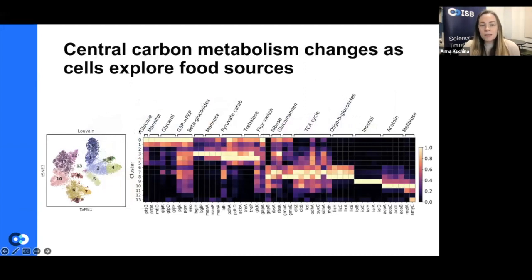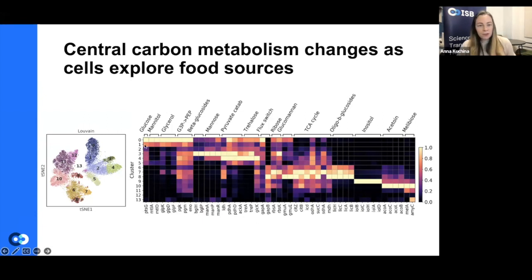So we see a lot of central carbon metabolism changes as the cells grow and explore food sources. And so how you can read this plot, again, this data is pretty dense, but I'll just explain step by step what you should look at. On the y-axis vertically, you see the cluster number, and the clusters are numbered roughly according to the growth stage. So for example, clusters 0, 1, 2 correspond to earlier growth stages on earlier ODs. And then the genes are shown on the bottom.